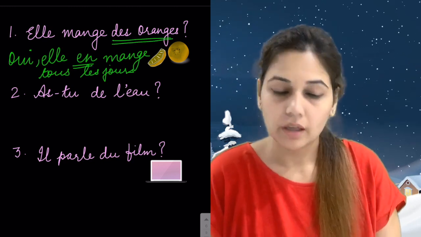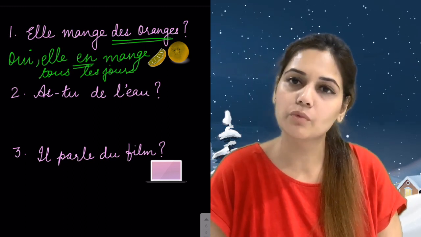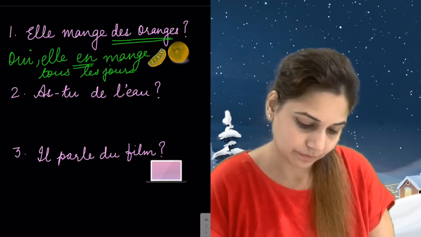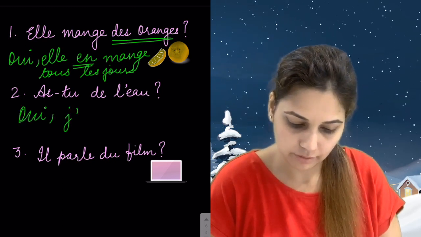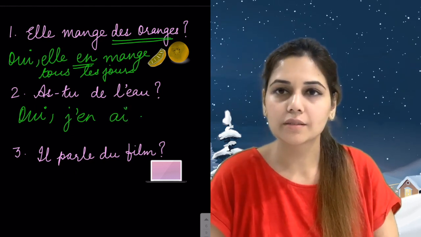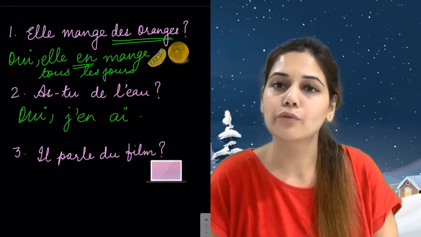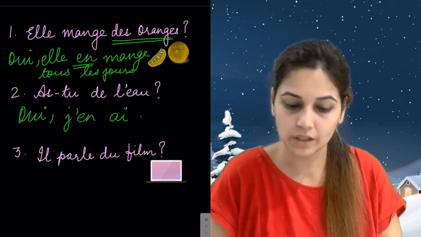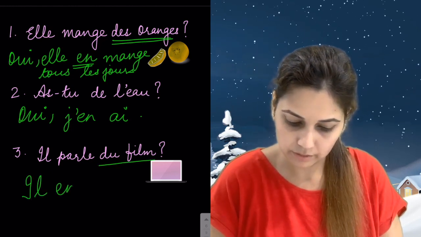Next sentence. Now if I ask you, as-tu de l'eau? Do you have some water? And you want to say, yes, I have some. Oui, j'en ai. Now if I ask, is he speaking about a French film? Il parle du film français? And you want to say, yes, he speaks about it. So in here we'll be replacing du film with EN. Il en parle.